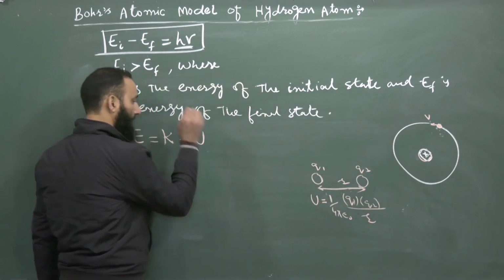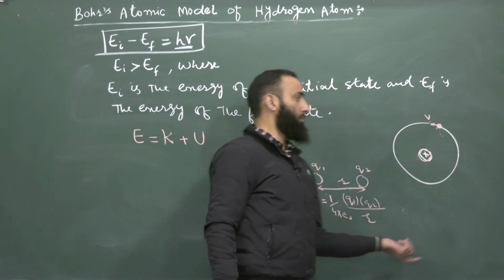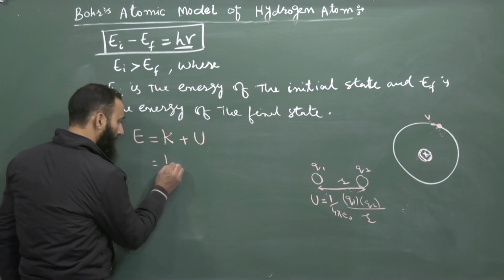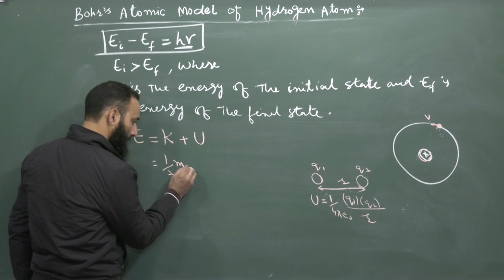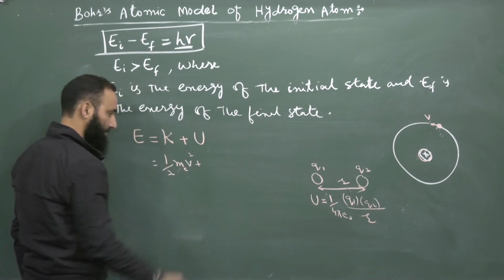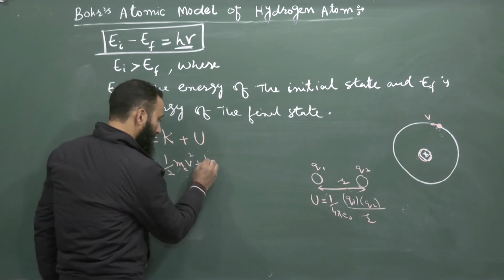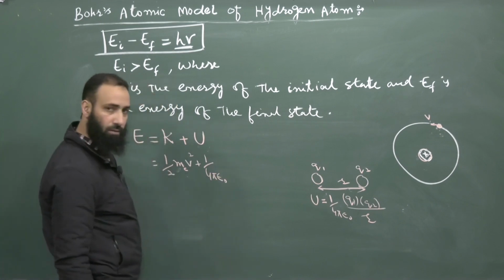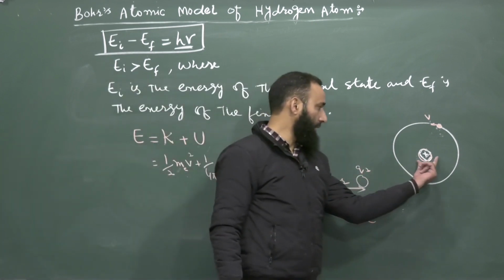Let us suppose the energy of the system, the nucleus-electron system in an atom, is U. We can write it as 1/2 m_e v square, where m_e is the mass of the electron, plus the potential energy, which is equal to 1 by 4 pi epsilon naught times the charge of the nucleus.